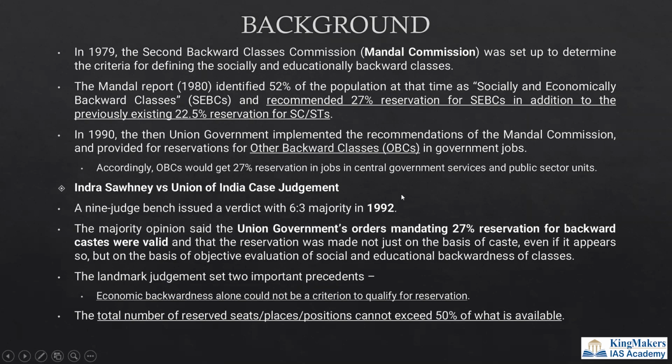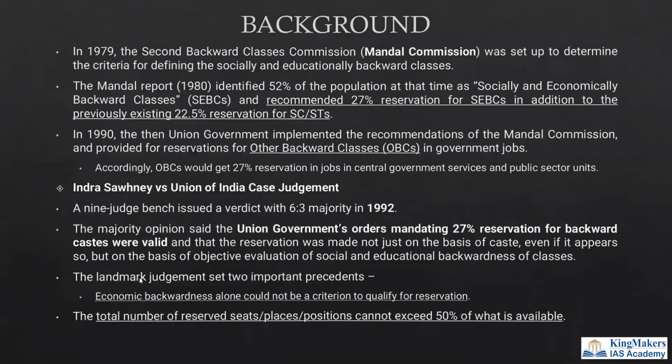There are other things also, like how they will analyze the backlogs, how they will do the reservation in promotion and all. We will do those in some other cases. But the two important things are that they have said okay for the 27% reservation, but they have limited the total reservation to 50%, and the backwardness should not be based only on economic criteria, but on socially and educationally backward criteria.